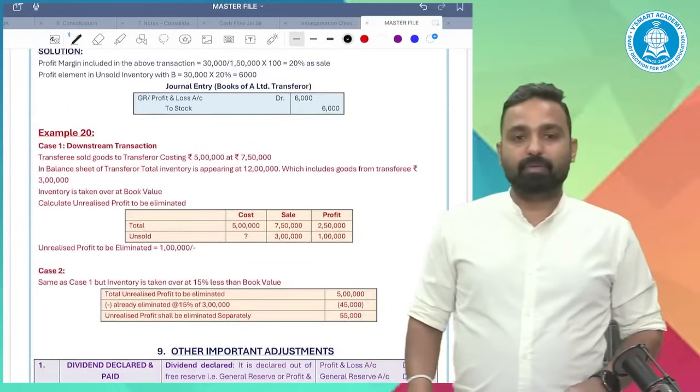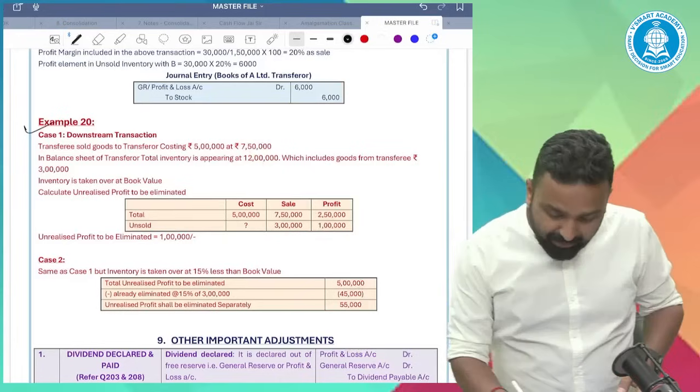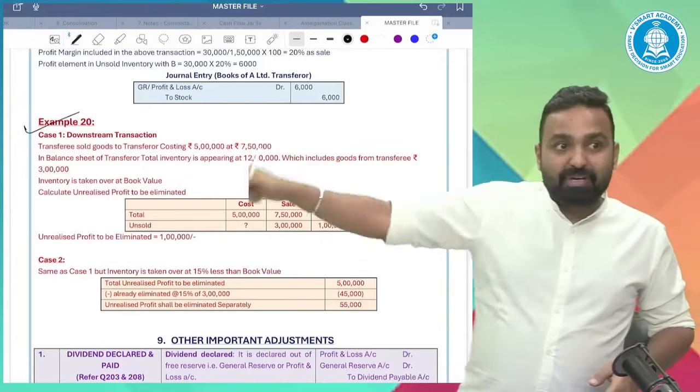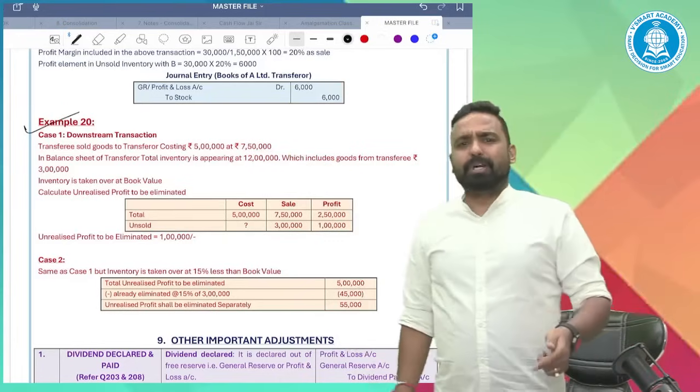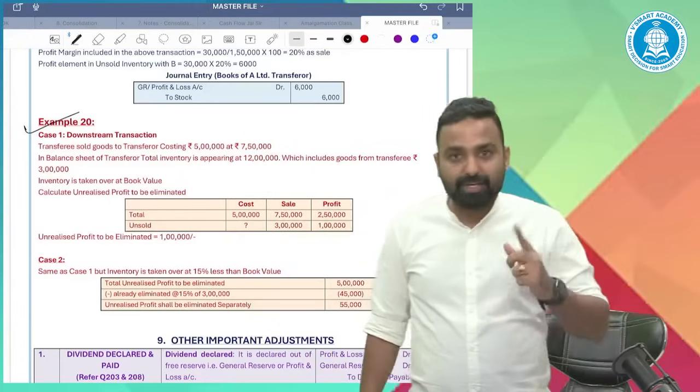Okay. Now there is one tricky point in this unrealized profit question. That tricky point will be covered in example 20. There is one very, very important and tricky point in example number 20. Look at example 20.